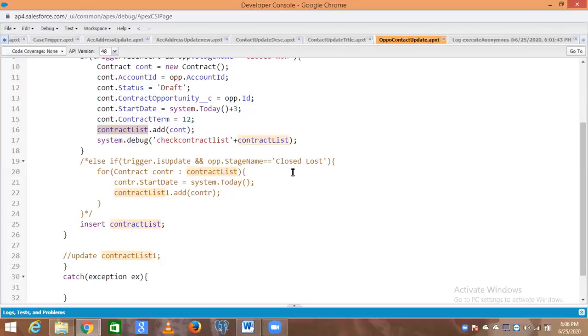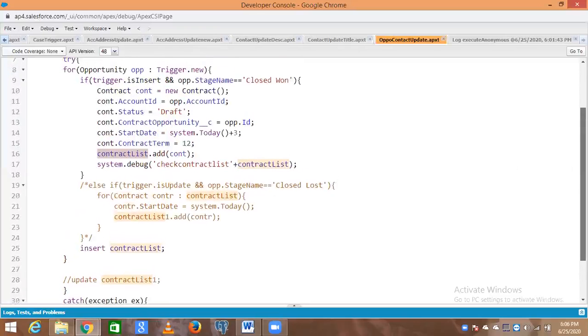In that case, the data which you are inserting at line number 16, you won't be able to get. It will be blank. What you are imagining is that this data will remain stored, and you will be using it.